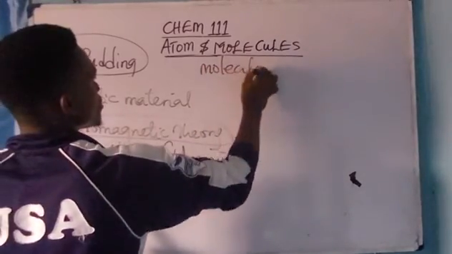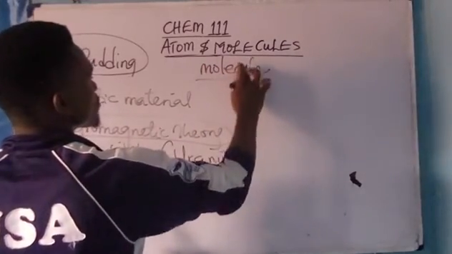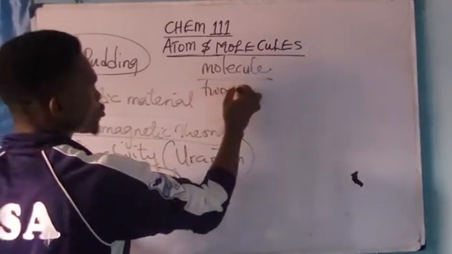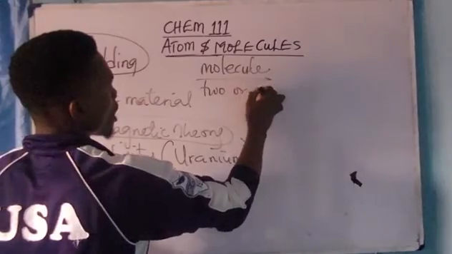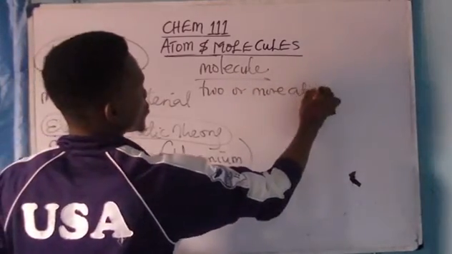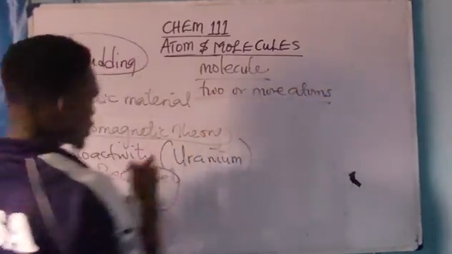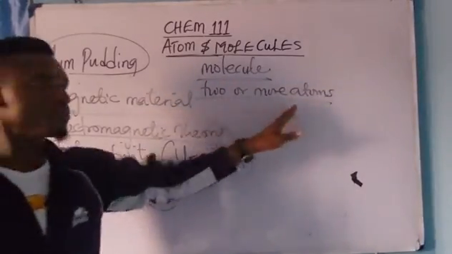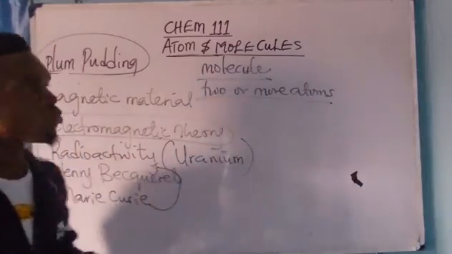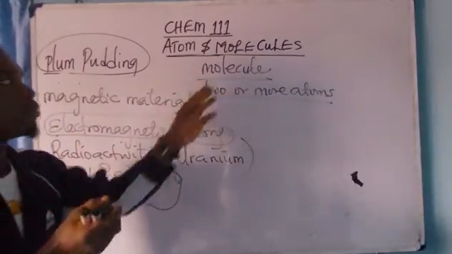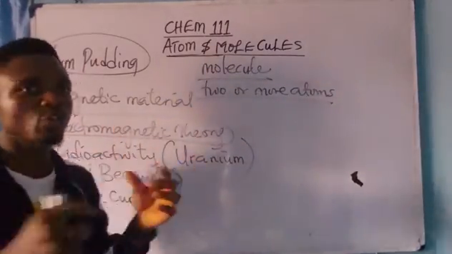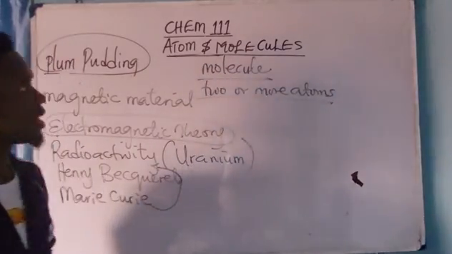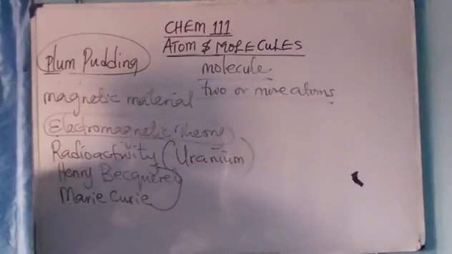Now, molecule. What is a molecule? A molecule is formed by the aggregation of two or more atoms in a definite or constant composition. Which of these is formed by the aggregation of two or more atoms? It is the molecule. Please take note of that. It is very important. So at this point, we call it a day.